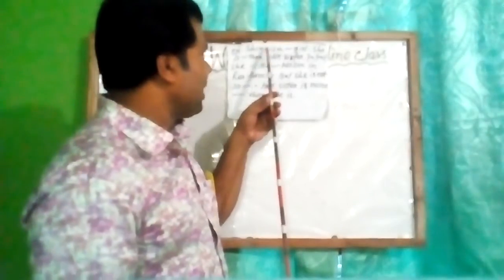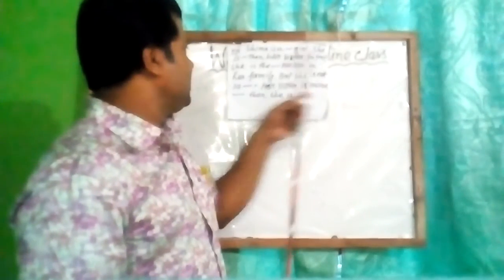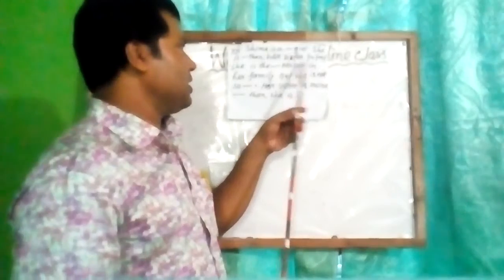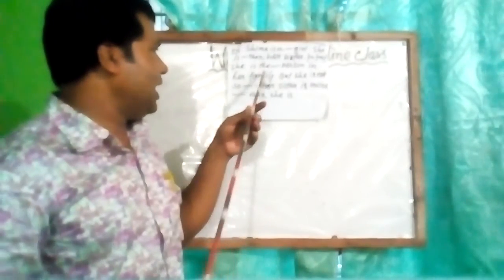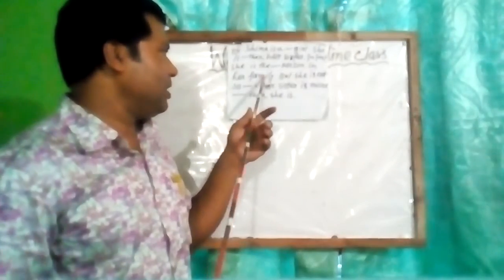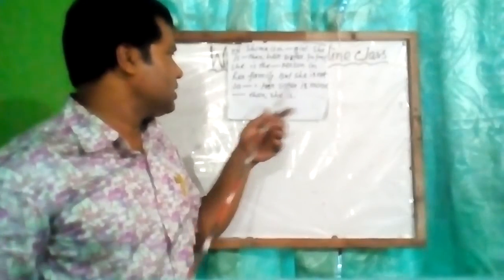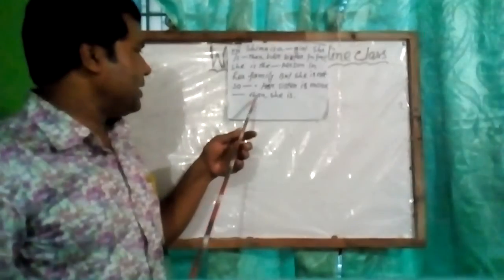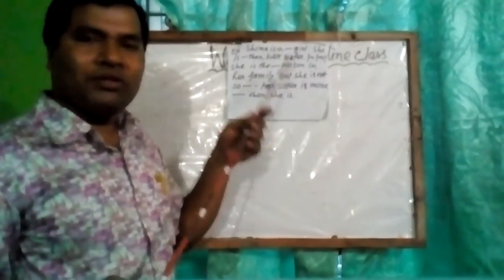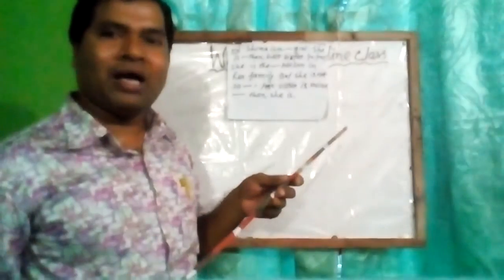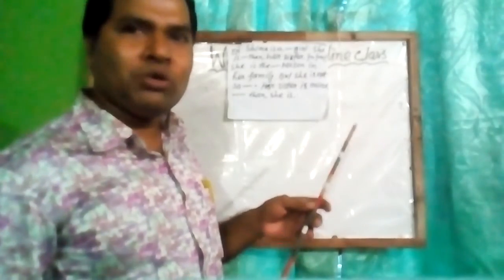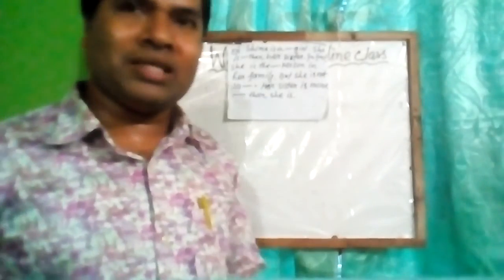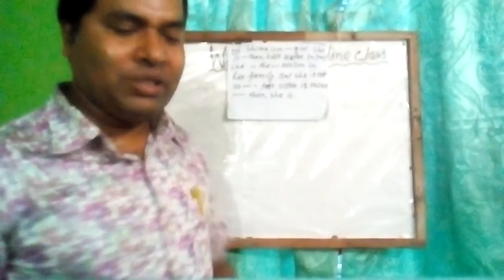Shima is a dash girl. She is dash than her sister. In fact, she is the dash person in her family, but she is not so dash. Her sister is more dash than she is. This is the passage, and your duty is to use the proper forms of adjectives in the gaps, and you will show it to your teacher when your class starts.